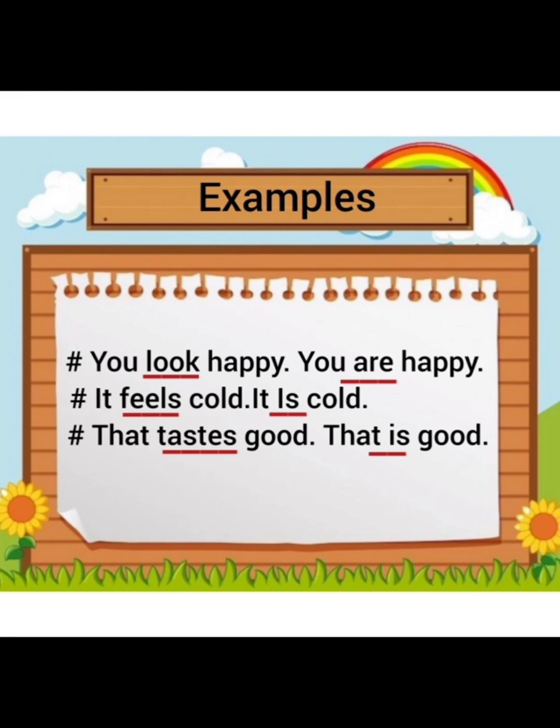That tastes good. Now, if this sentence is only in front of you, you will think that taste is an action word or a kind of physical activity. But you have to keep one thing in your mind, that if it can be replaced with any kind of be verb, then it's not an action verb, it is a linking verb here. So this sentence can be replaced like this, that is good or this is good.